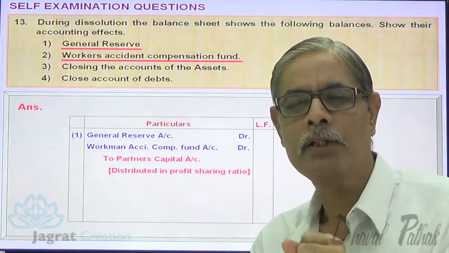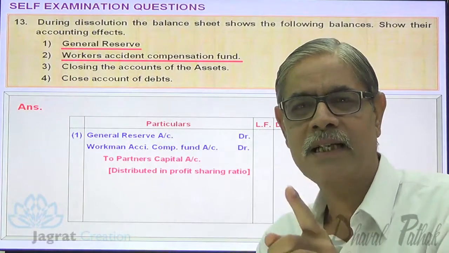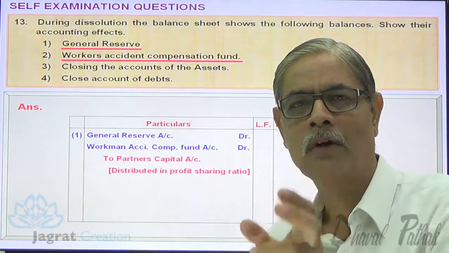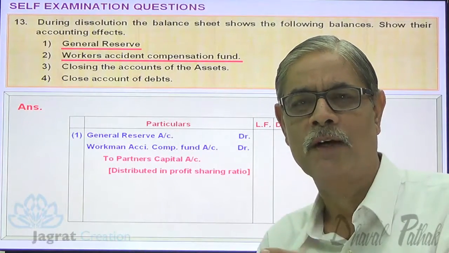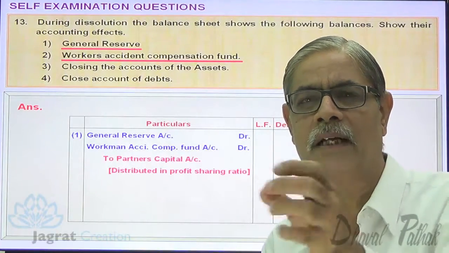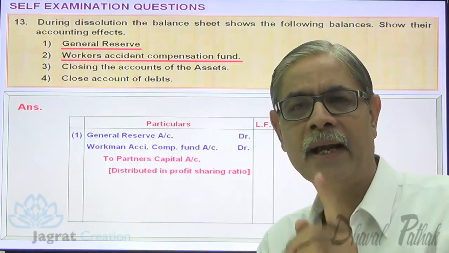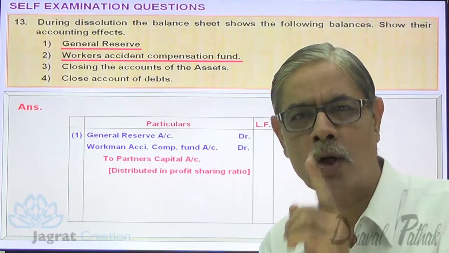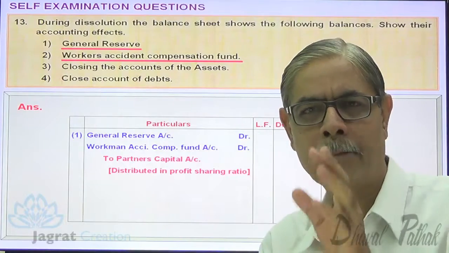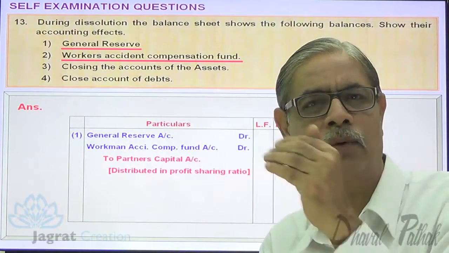Now at the time of dissolution, all assets are realized, liabilities are settled, and the profit or loss on realization of assets and settlement of liabilities is found out. For that purpose, a realization account is prepared. In this realization account, all assets to be realized are transferred to the realization account. By that, what happens? The asset accounts get closed.